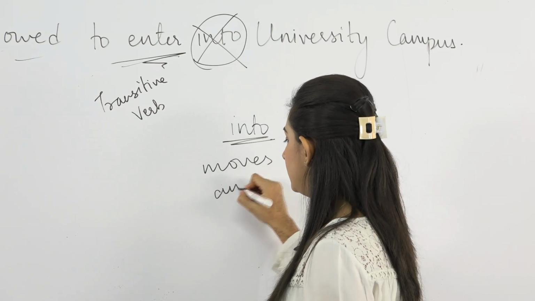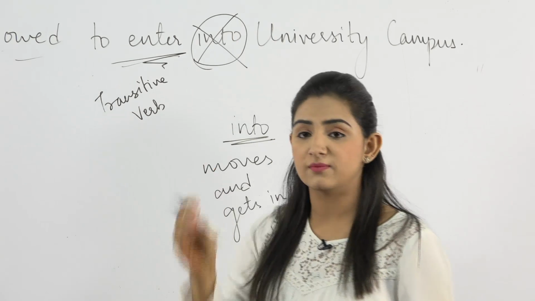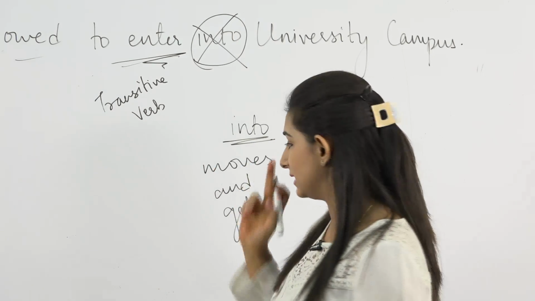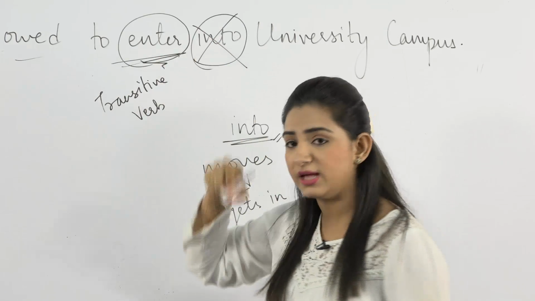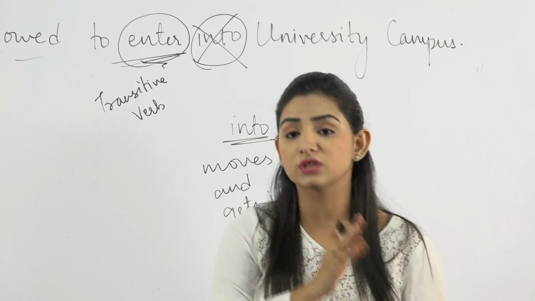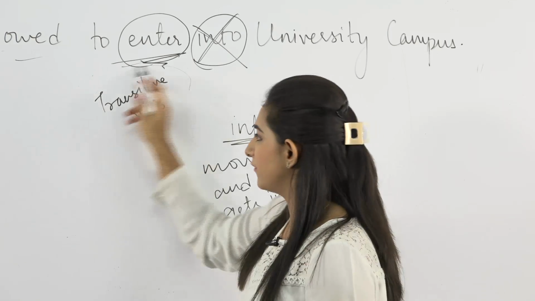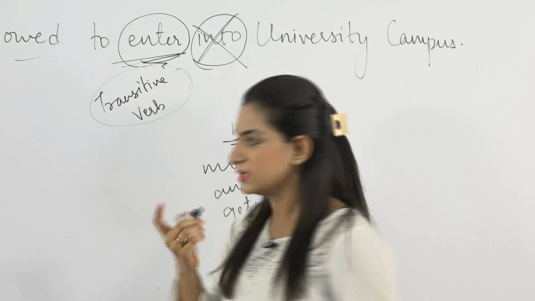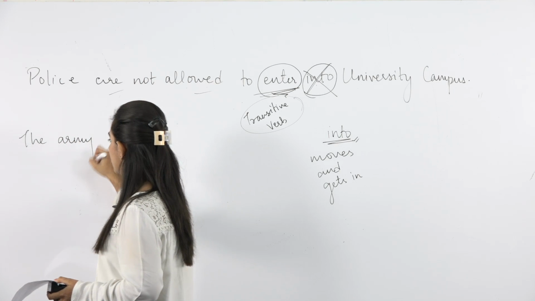Moves and gets in. When something moves from somewhere and gets in something, in that case we can use into. Now here enter itself defines that something is moving from one place and getting into something. That is why we will not use into here. So whenever we have a transitive verb, we will not use into.